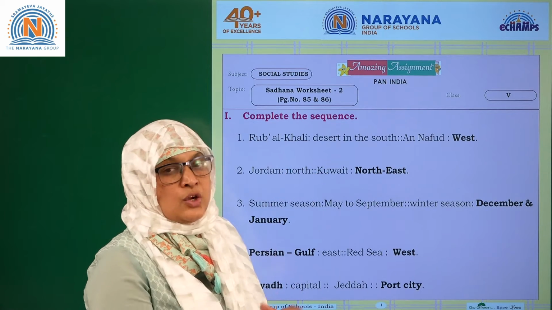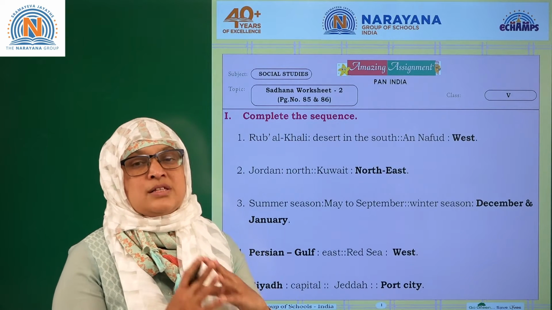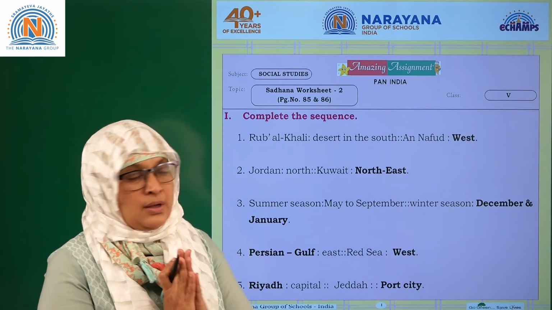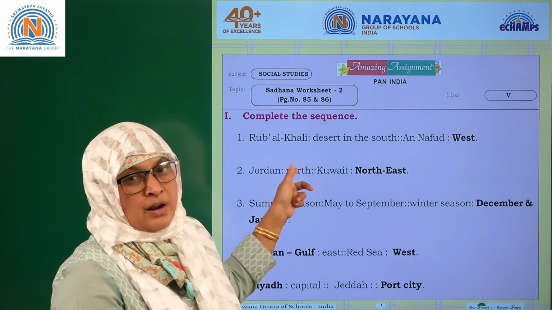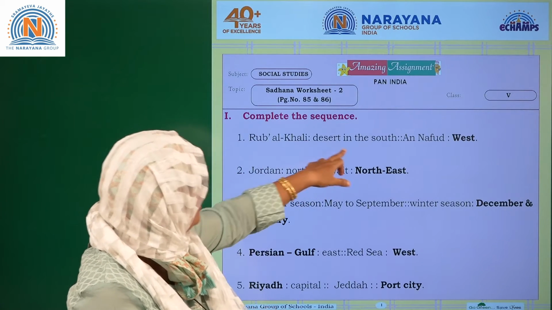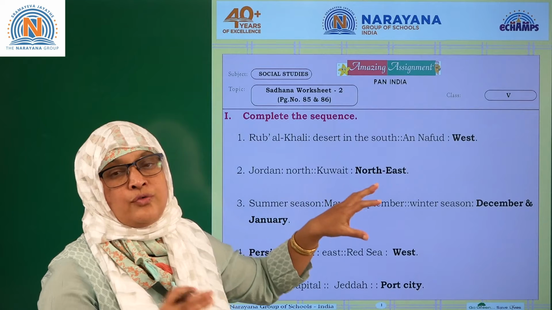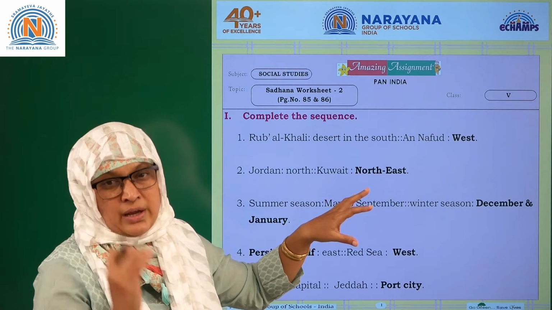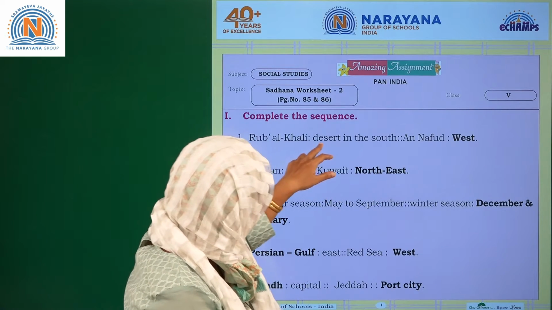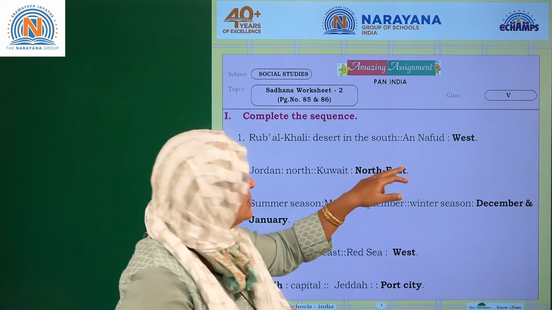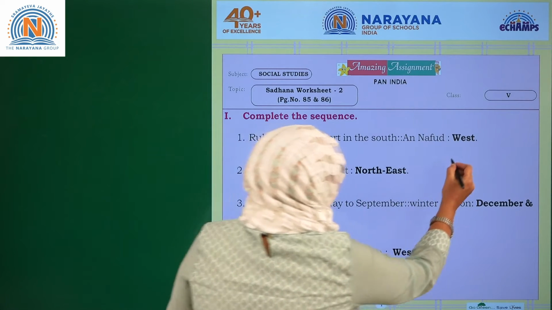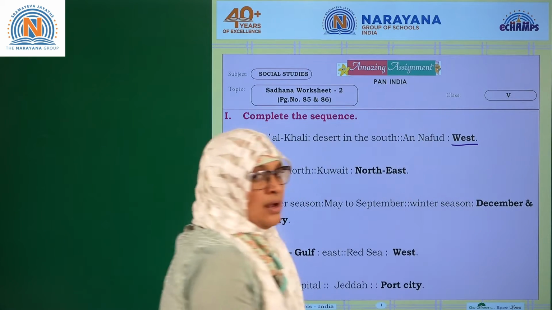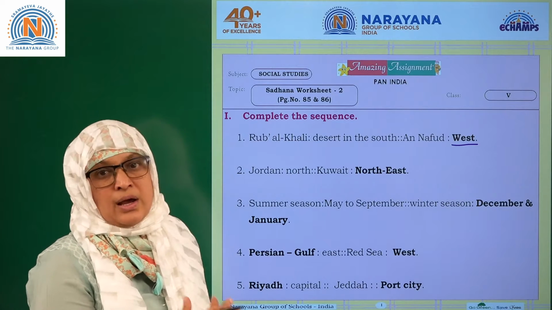Complete the sequence. You have some sequence, you need to understand the sequence and write the relative answer. You have Rub al Khali. Rub al Khali is a desert which is in the south of the peninsula of Saudi Arabia. They are asking where is An Nafud. An Nafud is in the west direction of Saudi Arabia.